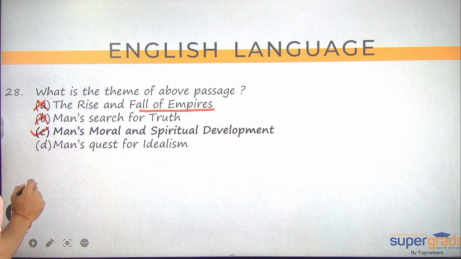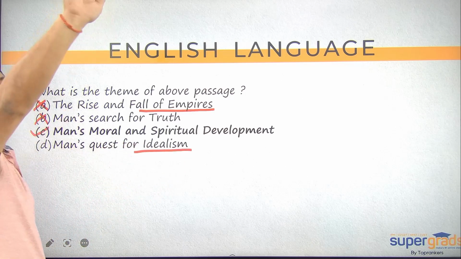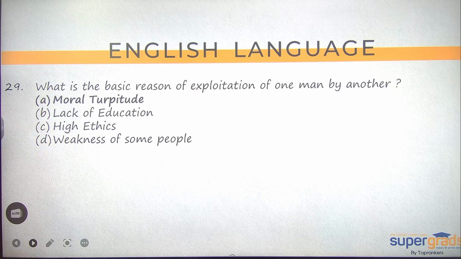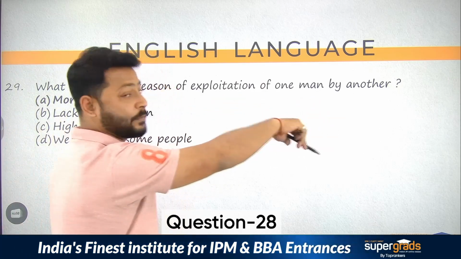So we can select that. D. Man's quest for idealism. Idealism is what is the perfect world. इस तरीके से बात वहां हुई नहीं. तो correct answer option is C, Calcutta for 28. 29. What is the basic reason for exploitation of one man by another?